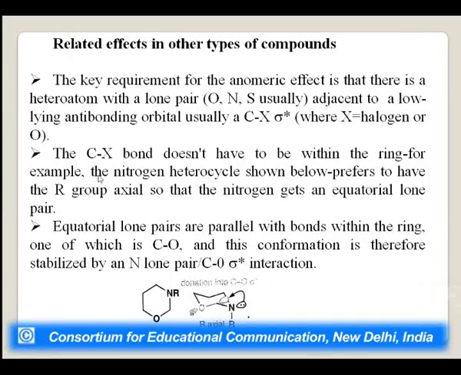For example, the nitrogen heterocycle shown below, here you can see the nitrogen heterocycle prefers to have the R group axial. This group when attached prefers to be axial, so that nitrogen gets an equatorial lone pair of electrons. So for a conformation to be stable, the lone pair of electrons should be like this, that is the R group to be axial, this is the R group and this is equatorial.